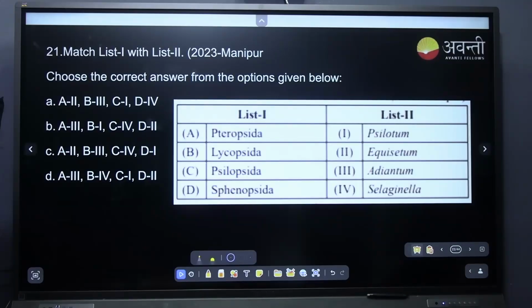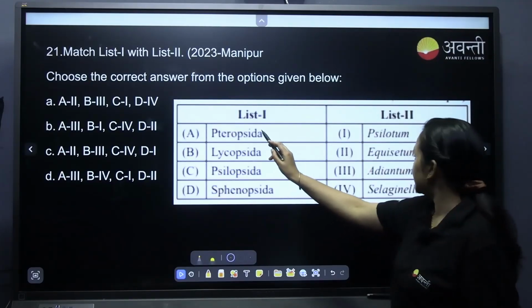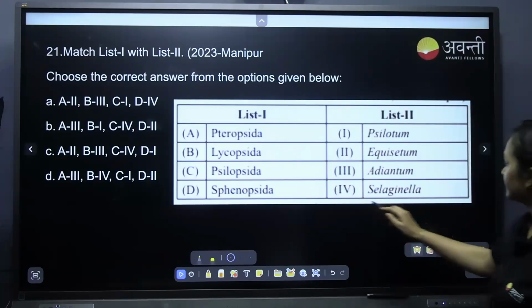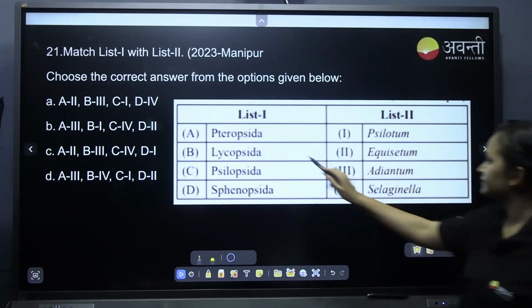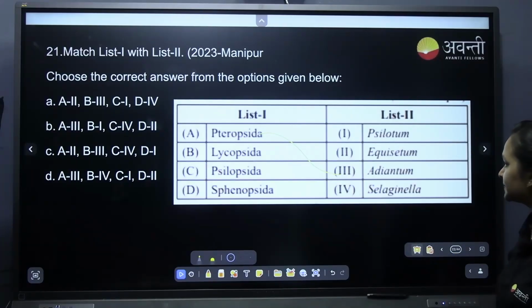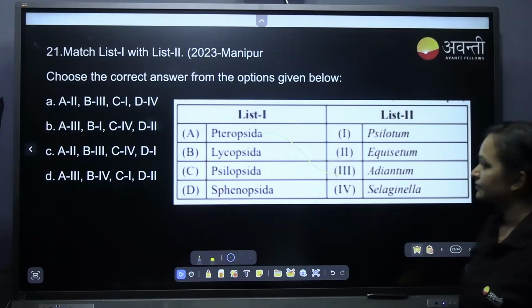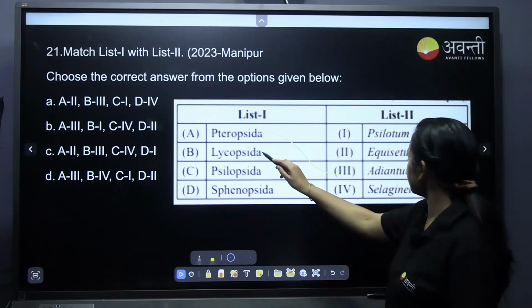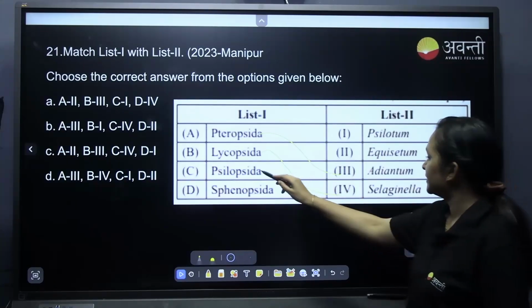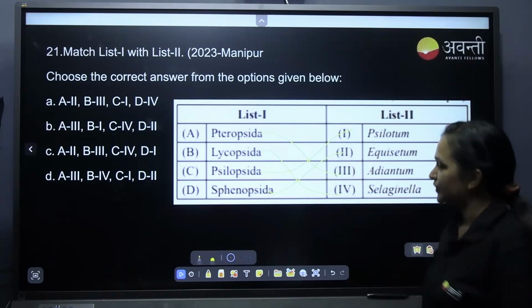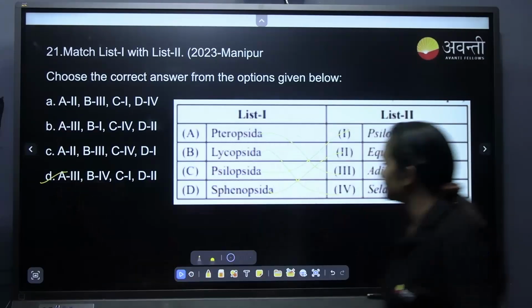Match the list. Pteropsida will be, tell me, Adiantum. Lycopsida, Option D. Selaginella, yes, Lycopsida, Selaginella. Psilopsida, yes, very good. Psilopsida and Sphenopsida, Option D. Yes, very good, very good.